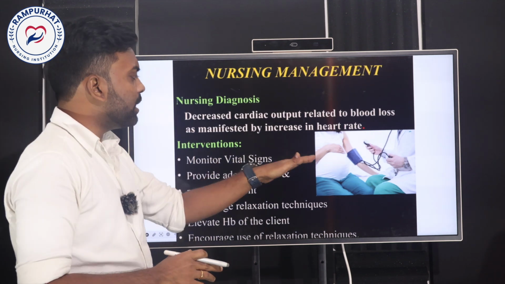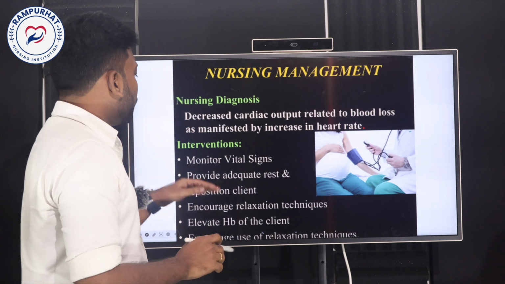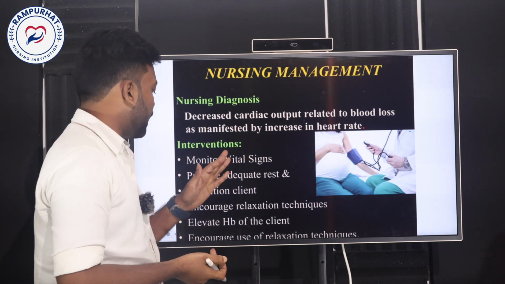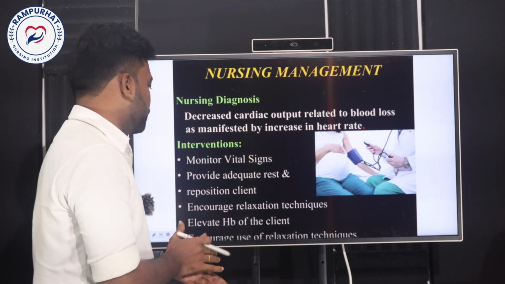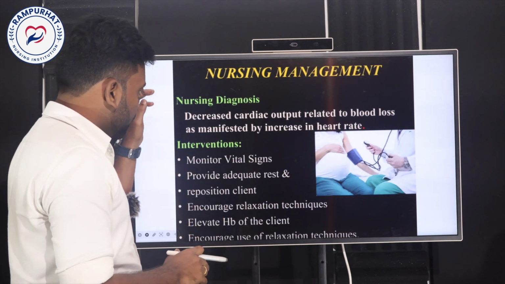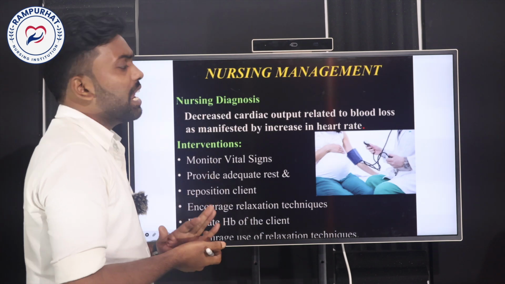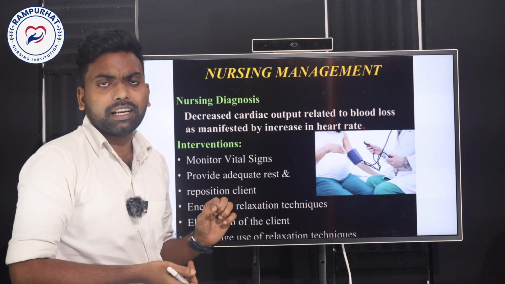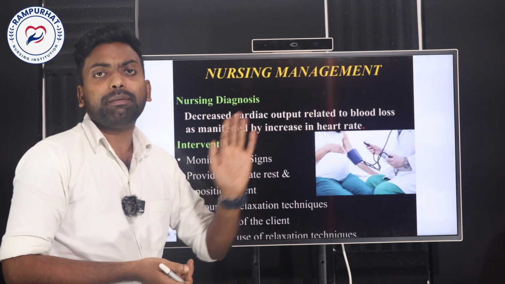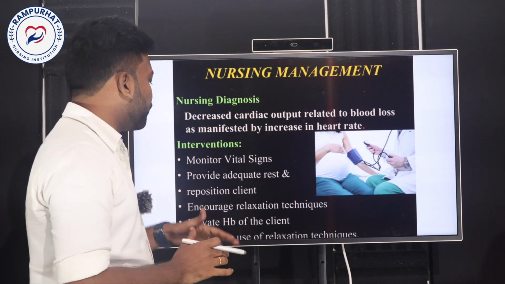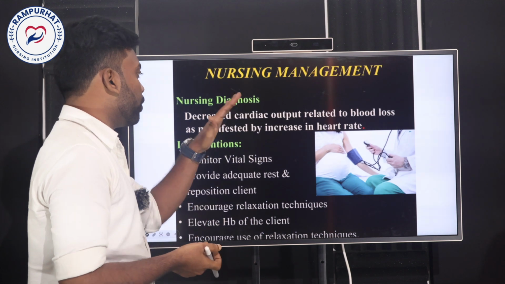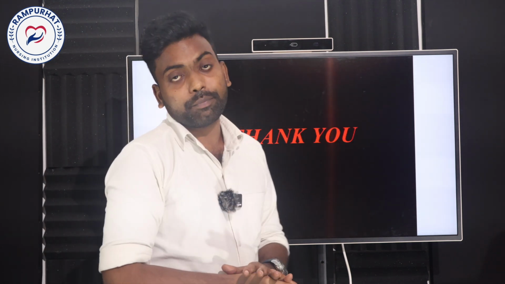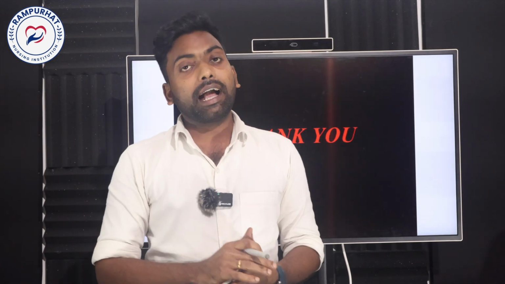If you find the mother has placenta previa, you can continuously monitor the vital signs, provide rest and reposition, change the positions of the mother, and encourage the mother to take relaxation techniques. And mostly check the mother's HB level. Yes, we know that HB determines the blood percentage of the mother. So we need to thoroughly check the HB level in order to prepare the mother for normal labor. So this is about placenta previa. This is a condition belonging to abnormal gynecology.